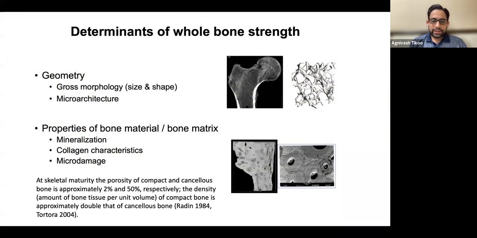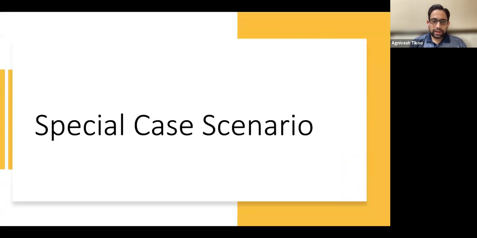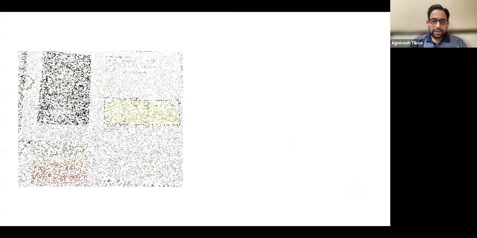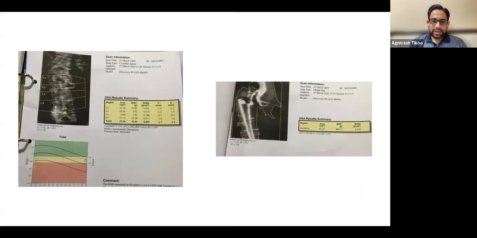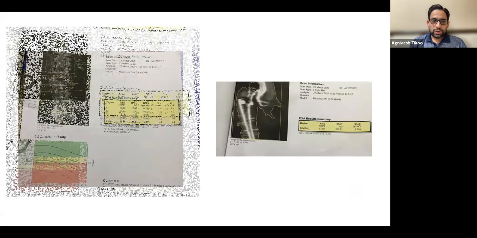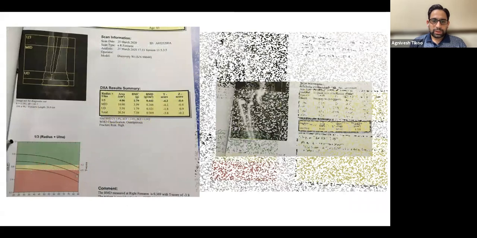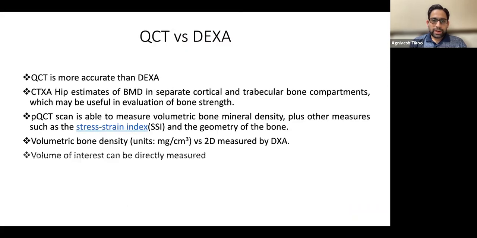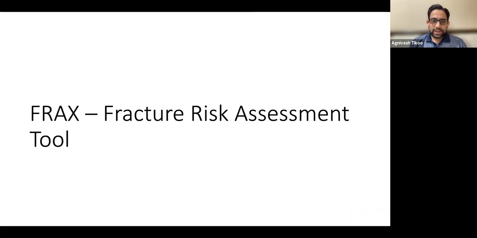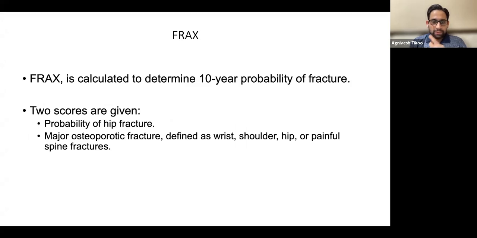And there are other determinants of bone strength, which are not just those numbers of DEXA, but the type of bone, the porosity, and other things also. Where there are implants and all, we cannot rely on DEXA alone. We have to take the clinical measurements into consideration. We also read about the QCT, or quantitative CT, and the FRAX, which is the fracture risk assessment tool, in which you have a calculator to give a probability of hip fracture and probability of major osteoporotic fractures.